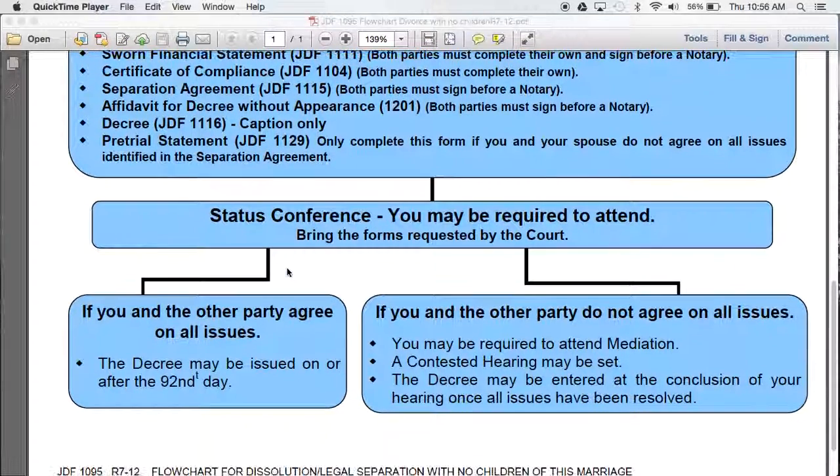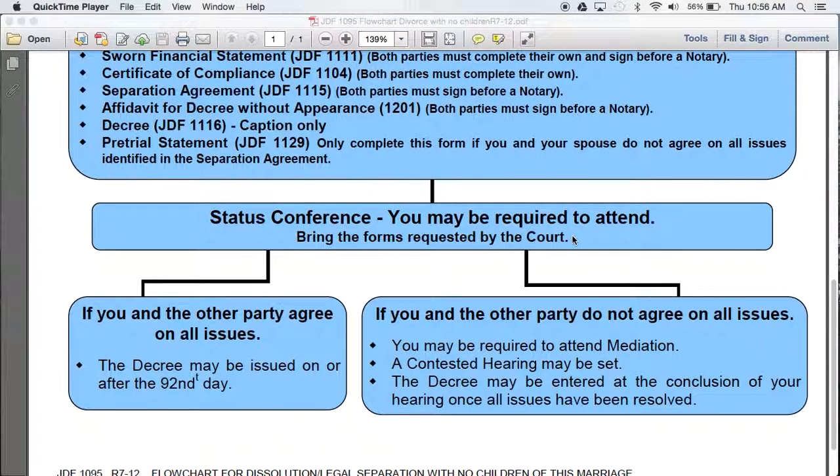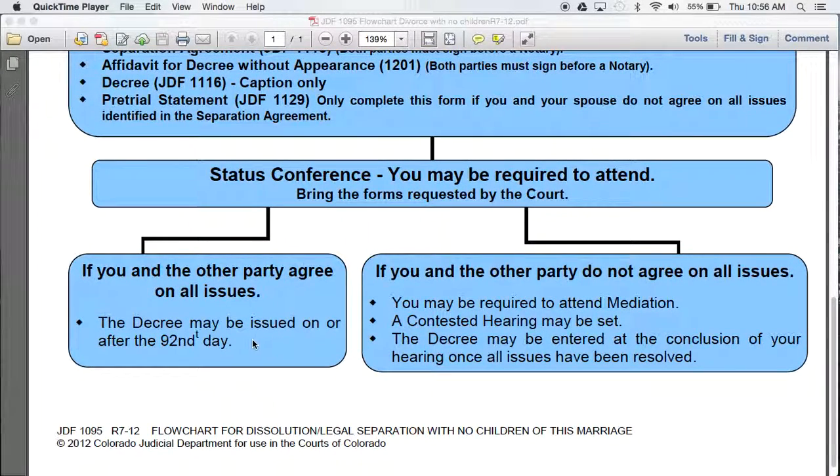At the initial status conference, you may be required to attend if you cannot complete all the documents above. If there are any outstanding issues, then you will need to attend the status conference. If you and the other party agree on all issues, however, the court may simply issue the decree on or after the 92nd day from filing your initial documentation.